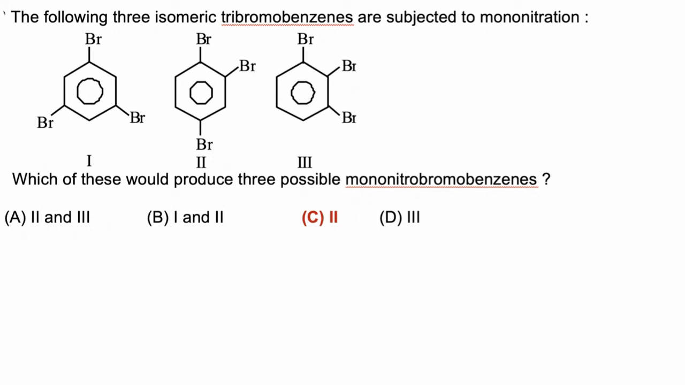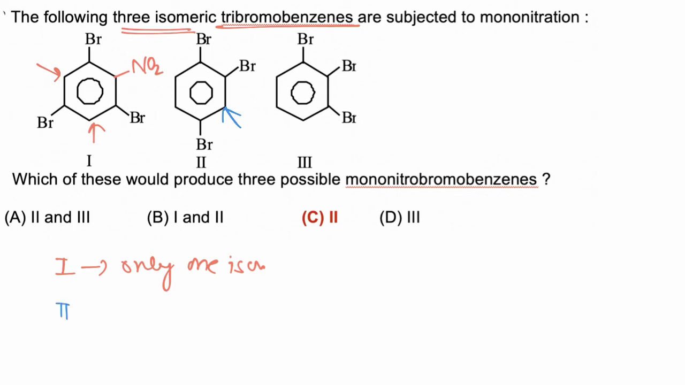In this question, we have to find which of the following tribromobenzenes on mononitration gives 3 isomeric products. Now if we take the first option, if NO2 is added at any of these positions, the same molecule is formed. So in case 1, only one isomer is formed.